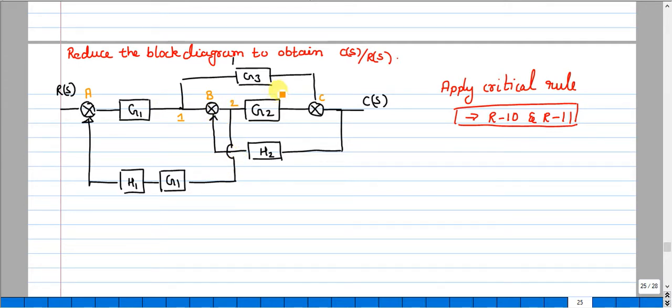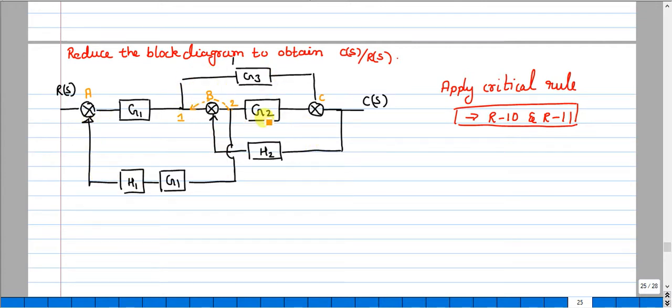So here my situation is such that I have to shift the takeoff point 2 before the B summing point, so that I will get all other minor feedback loops. If I shift it to this position here, I will get one loop and one more loop, total 3 loops I can get.